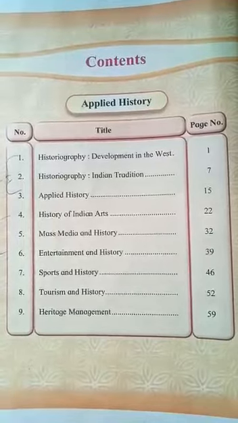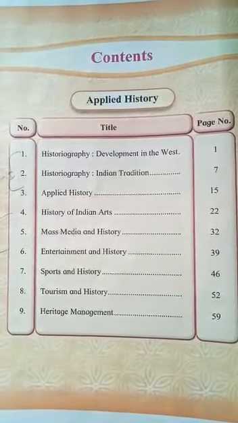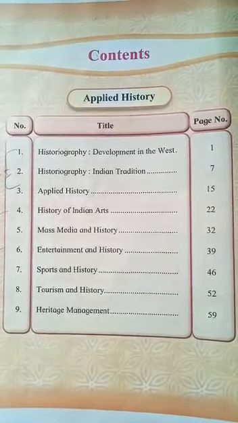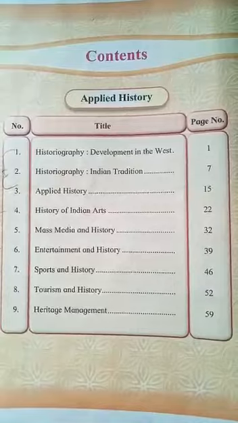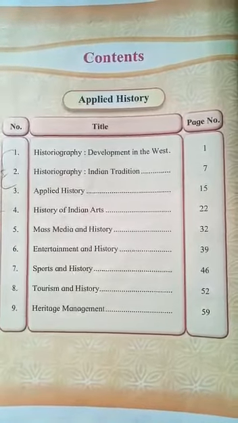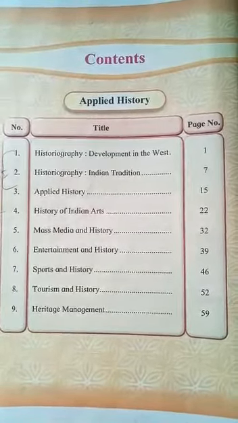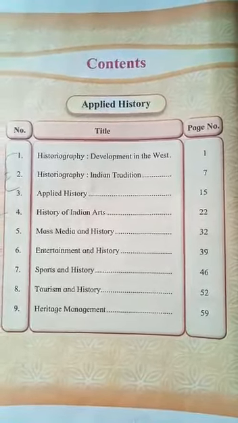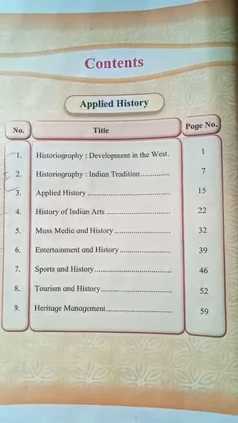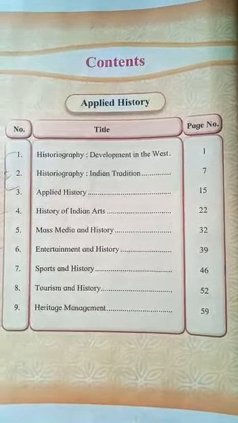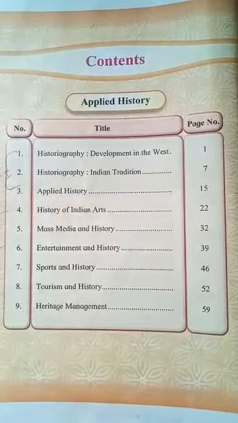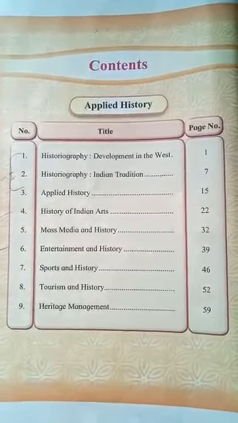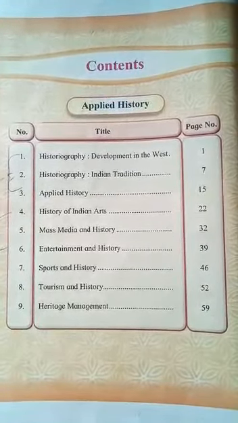Students, this is the content page of history. Almost 9 lessons are there in history, starting with lesson number 1, historiography development in the West, up to lesson number 4, heritage management. This is one part of history. Now I request all the students, please take a screenshot of this page in order to note down the different lessons in history.